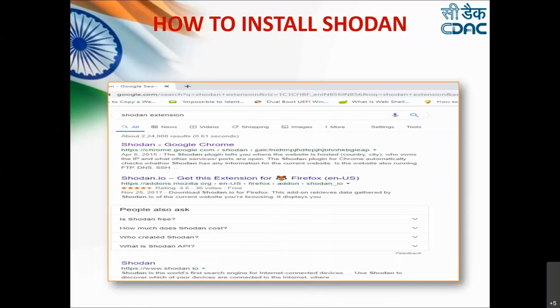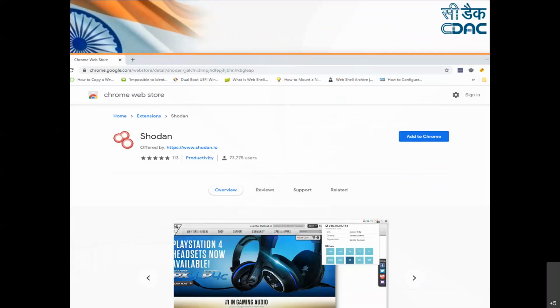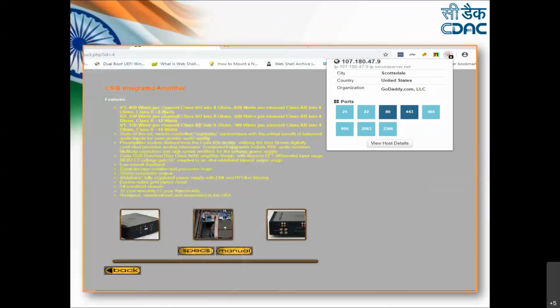Just open Google, type there Shodan extension. The first link which you are going to get will be the Shodan extension. When you click on it, it will ask you to add to Chrome. Again, it is a part of the Chrome Web Store, so reliable. You click on add to Chrome, and once you click, you will get Shodan as a browser extension here with this logo. These are the 3 bubbles which you are seeing here.